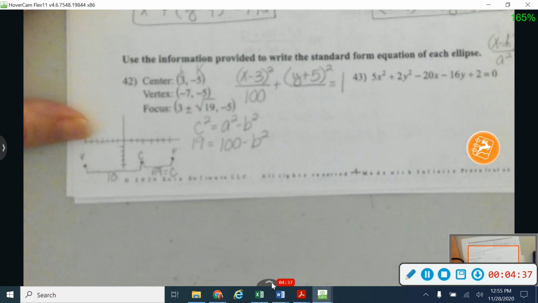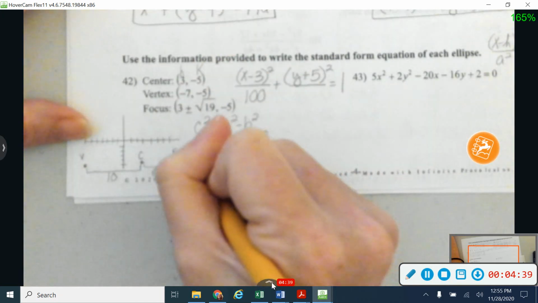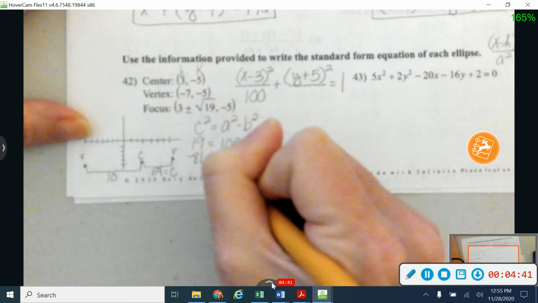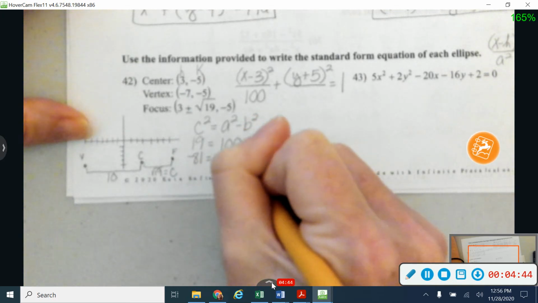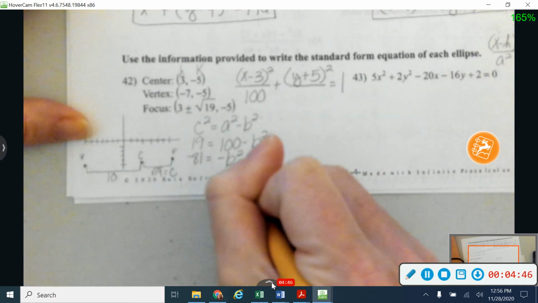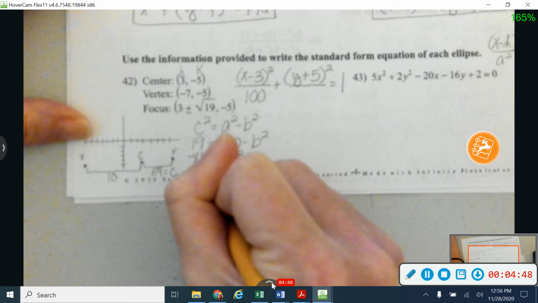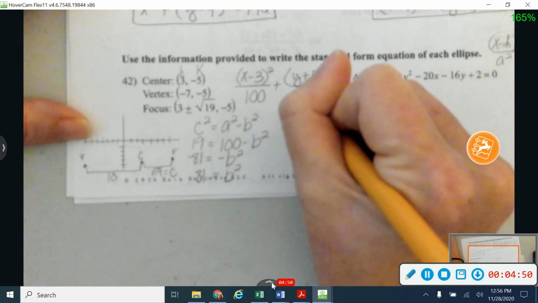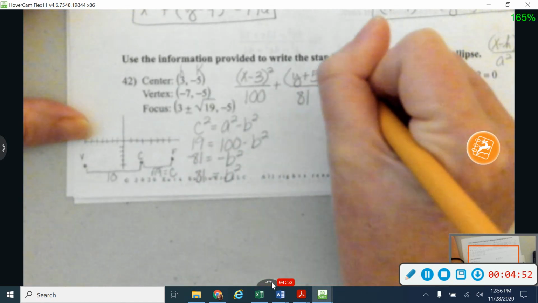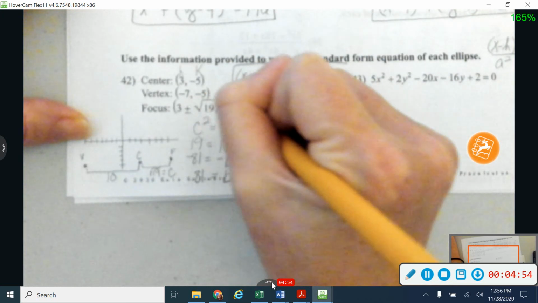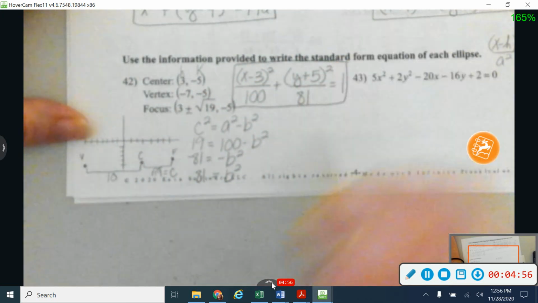So 19 minus 100 gives me -81, is equal to -b squared. And so I know that b squared is equal to 81, which is really what I need. I don't need b, I need b squared. And so I'm going to go ahead and put my 81 underneath y. And there's my equation for that ellipse.